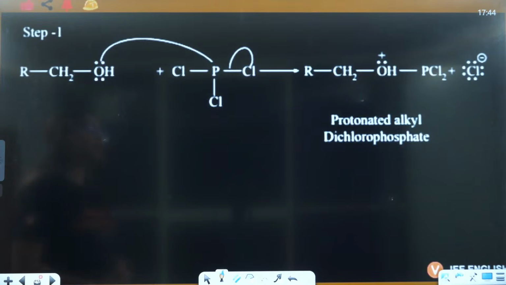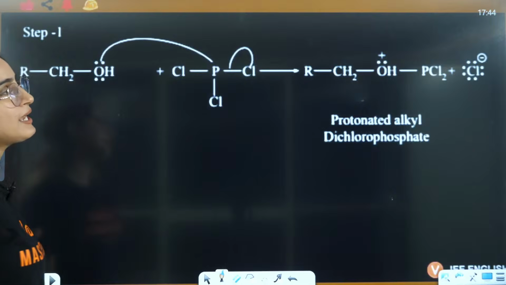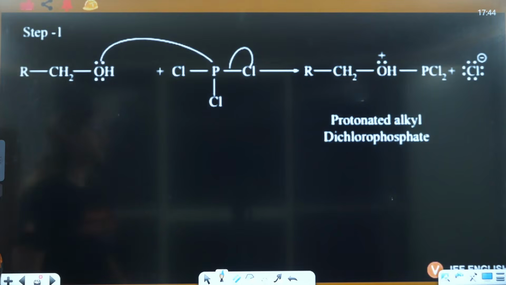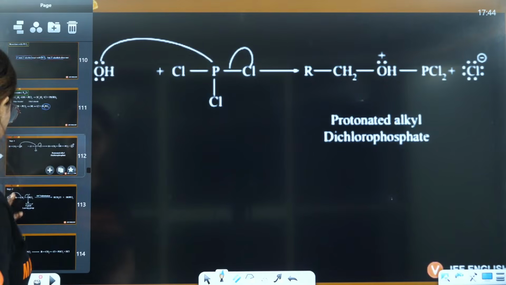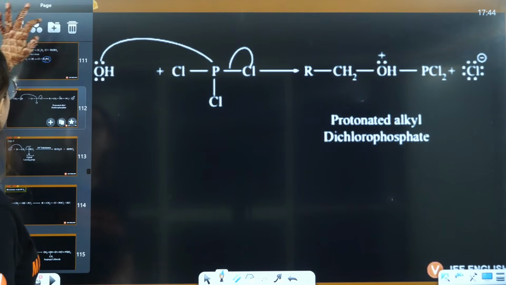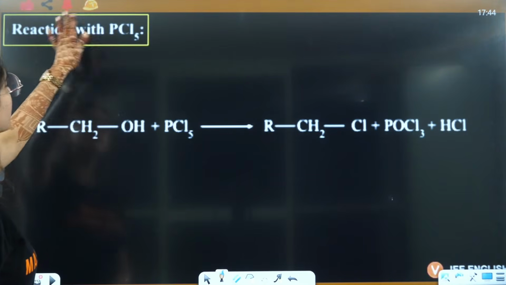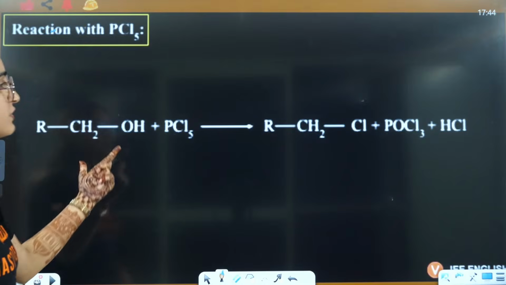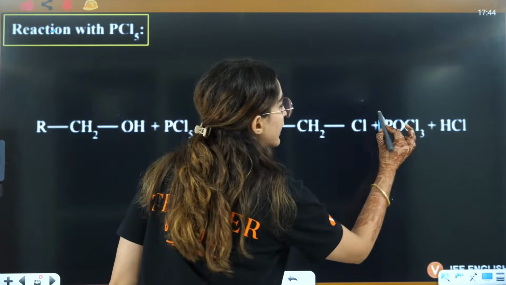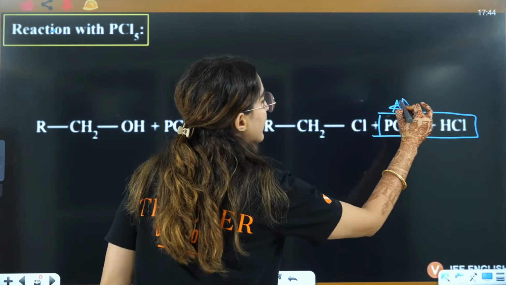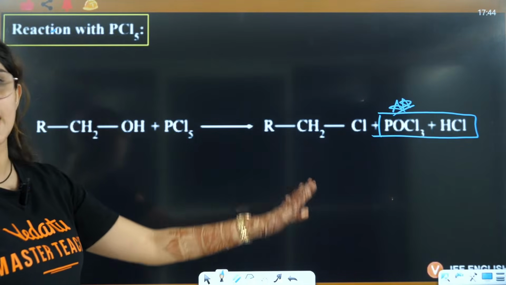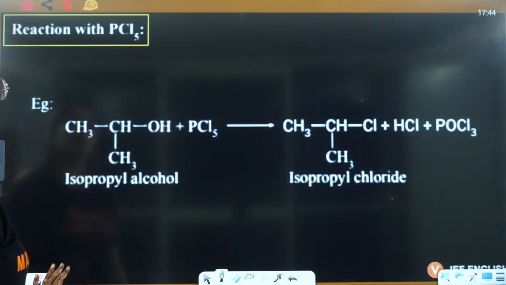Okay, that's how it will react. This you don't need to do, right? This we have already done in alkyl halides. Reaction with PCl5 will give you POCl3 and HCl as the byproduct, and here it will be the same RCl as the main product.